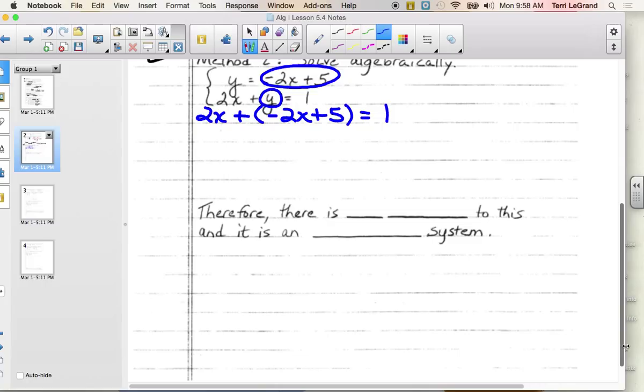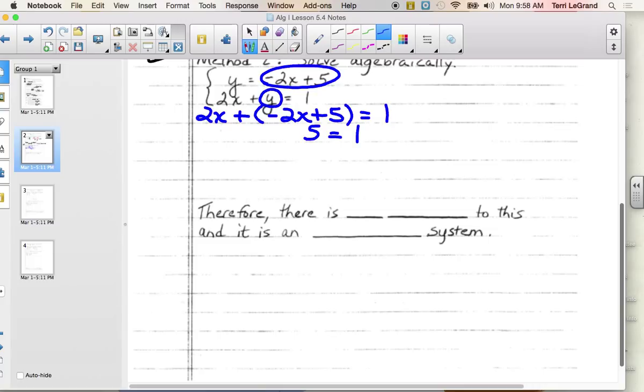Can they just be ditched? Yes. Because there's nothing up front to be multiplied and there's addition. So 2x plus negative 2x, they cancel each other out, don't they? And so we end up with 5 is all that's left and 1 on the other side. What happened? It gave a false statement.